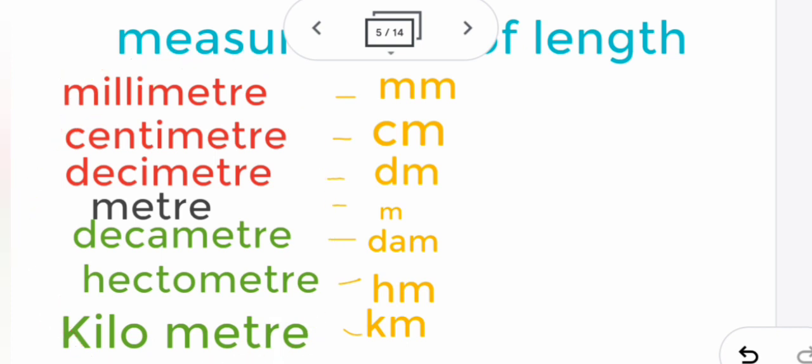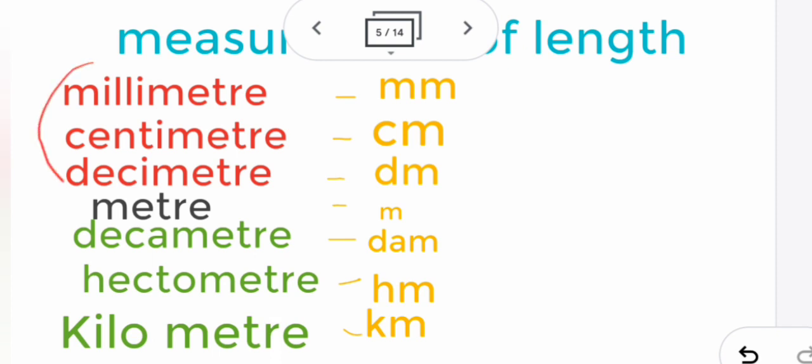Bigger and smaller measurements than these also exist, but you will learn that in higher classes. These are the ones we commonly use in our normal life, so only these you are going to use. The ones bigger and smaller than these are used only in the lab, by people who need them. We normally do not use them in our life, so we need not know all of those, the ones bigger than kilometer and smaller than millimeter. We will learn only this much.